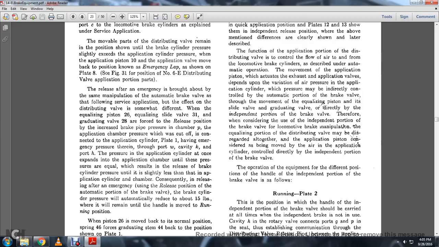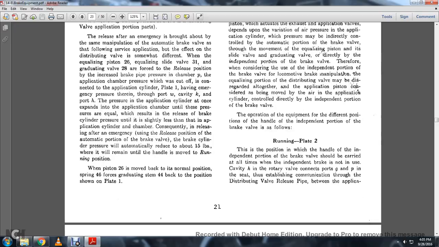This results in the release of the brake cylinder pressure until it is slightly less than the application cylinder and chamber. Consequently, after an emergency, the release portion of the automatic brake valve is used, and the brake cylinder pressure will automatically reduce to about 15 pounds, where it will remain until the handle is moved to running position.